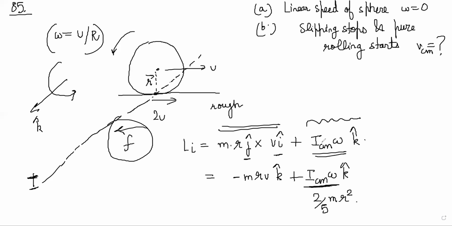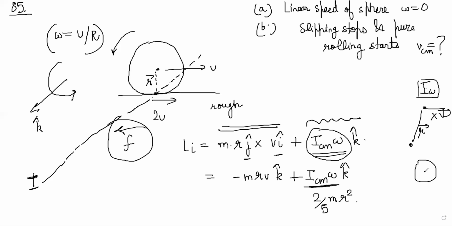Go back to the theory. If it was pure rotation, we saw it will be I omega, and I is the I about which it is rotating. If it was pure translation, then it is just R cross V about whatever point. If it is rotation plus translation, it could be a random body rotating about some axis and its center of mass moving also.